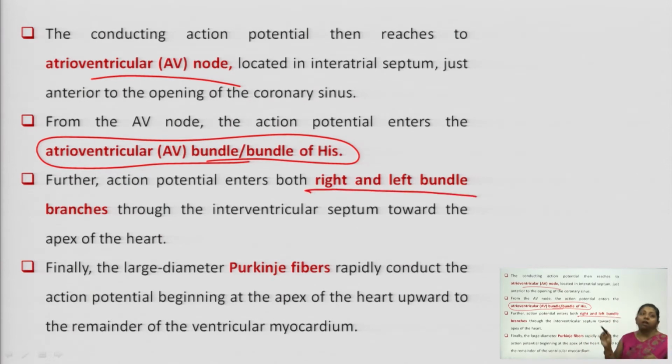The fourth point is the right and left bundle branches. Your action potential enters both the right side and left side of your ventricular septum. It stimulates the interventricular septum to both sides, towards the right and towards the left. And further, there are the large diameter Purkinje fibers, which can rapidly conduct the electrical activity upward, towards the ventricular myocardium.